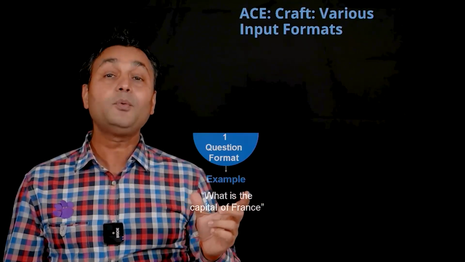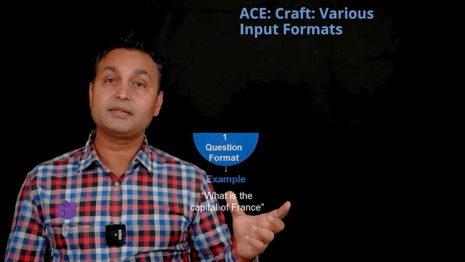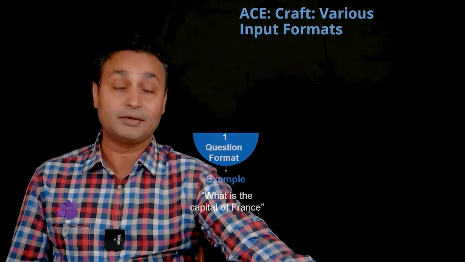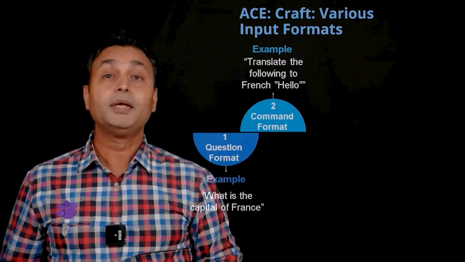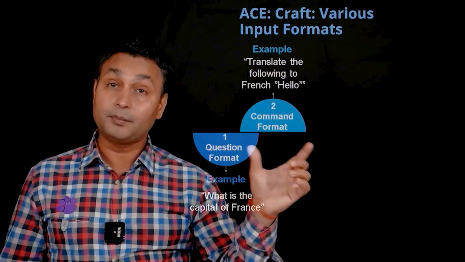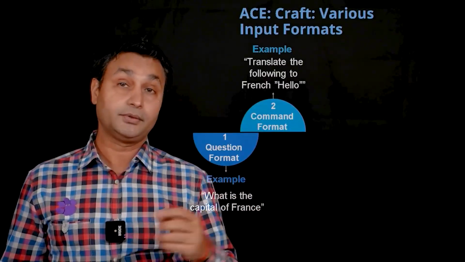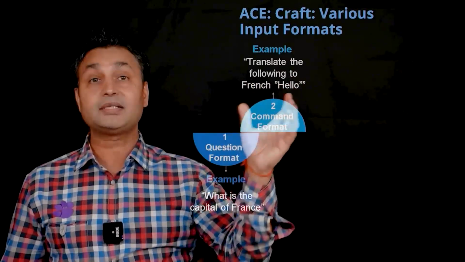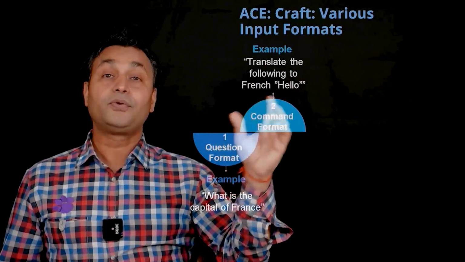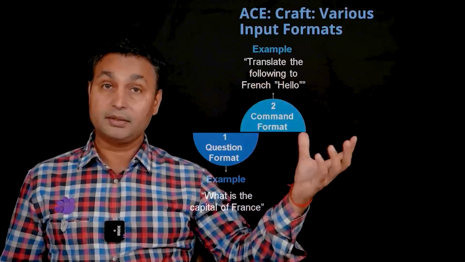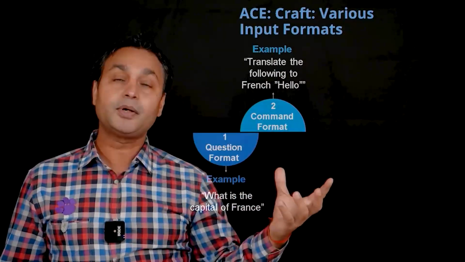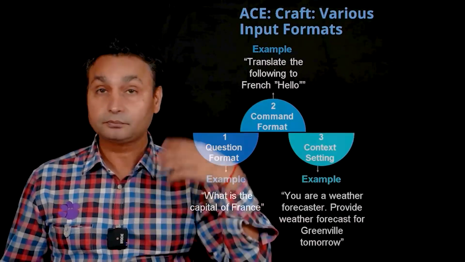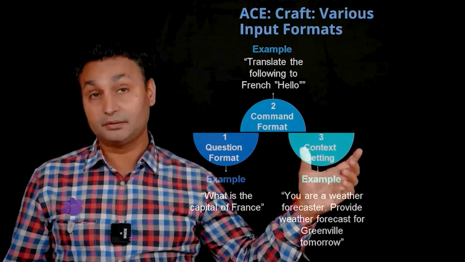So for example, what is the capital of France is a question, and you can input your prompt in that format itself. Second is the command prompt. You can command ChatGPT to do certain things, for example, here the prompt is translate the following to French, and you're giving the word to translate. So this is a type of command prompt format that you can provide your prompts in.